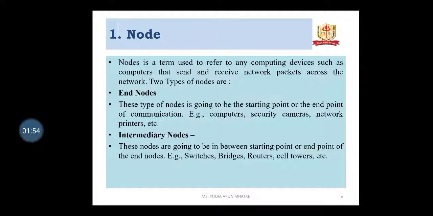End node: this type of node is the starting point or the end point of communication, that is the computers, security cameras, network printers, etc. Intermediary nodes: these nodes are in between the starting and end points of the computer network, that is the switches, bridges, routers, cell towers, etc.